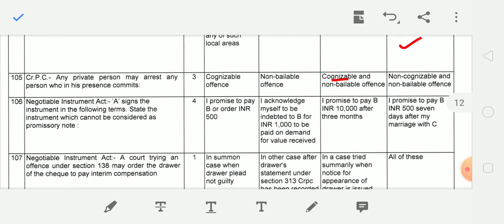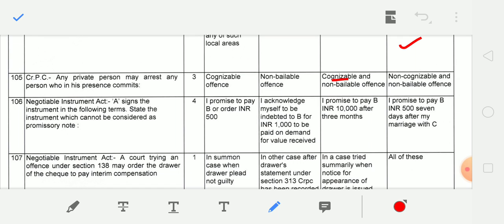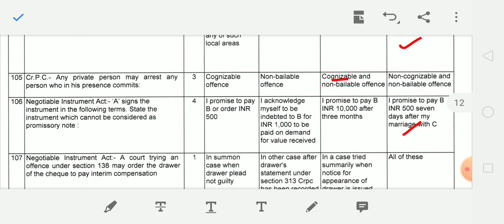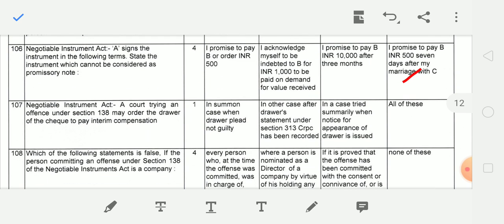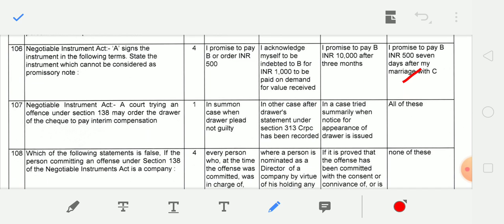Next, Negotiable Instruments Act. A signs the instrument in the following terms. State the instrument which cannot be considered as a promissory note. A: I promise to pay B INR 500 seven days after my marriage with C. So this is not a promissory note. Next question. A court trying an offence under section 138 may order the drawer of the cheque to pay interim compensation in a summons case where the drawer pleads not guilty.